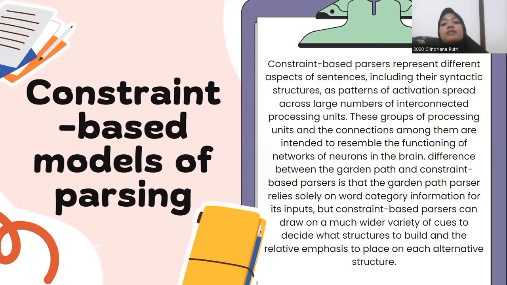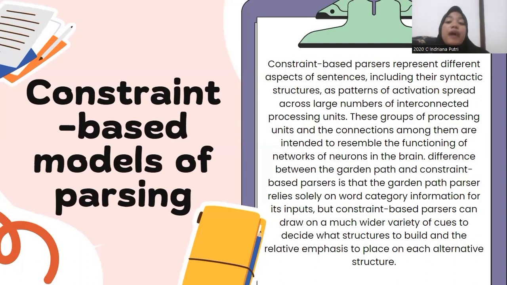Constraint-based parsers represent different aspects of a sentence, including their syntactic structure, as patterns of activation spread across a large number of interconnected processing units. This group of processing units and the connections among them are intended to resemble the functioning of a network of neurons in the brain.